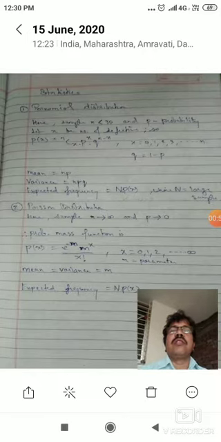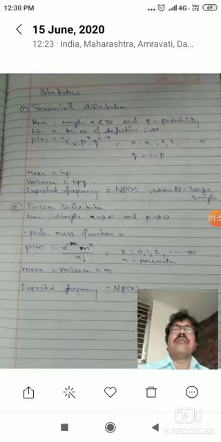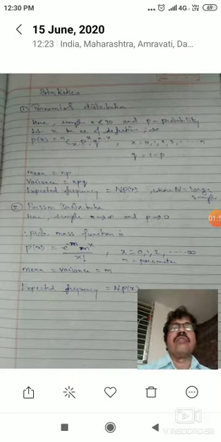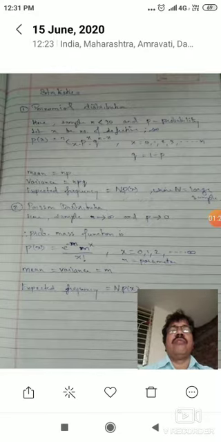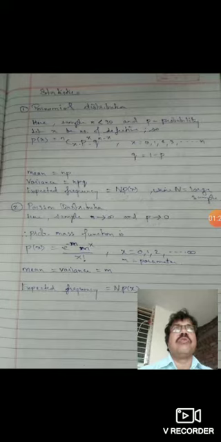In these binomial distributions you have to know that depending upon the samples we are analyzing the data in statistics. So depending upon the samples we are knowing the distributions. The first one is the binomial distribution. Here the samples are less than 30, that means the samples are small, and in those samples there is some probability, which we denote by small p.